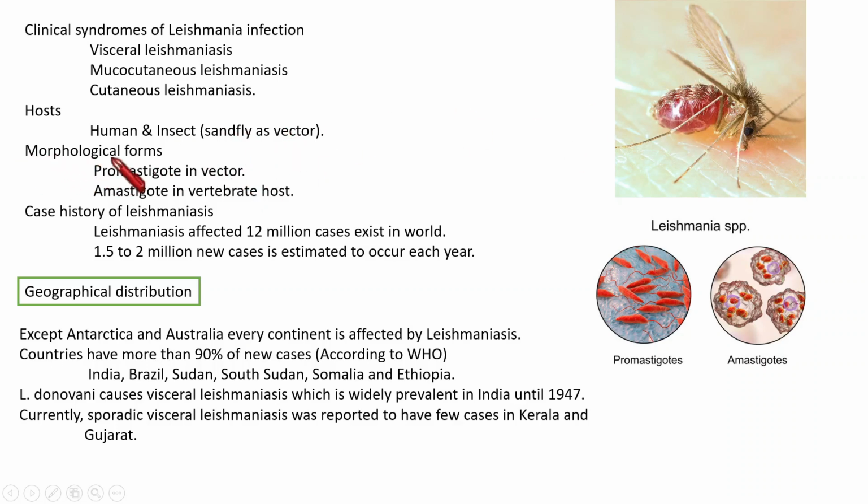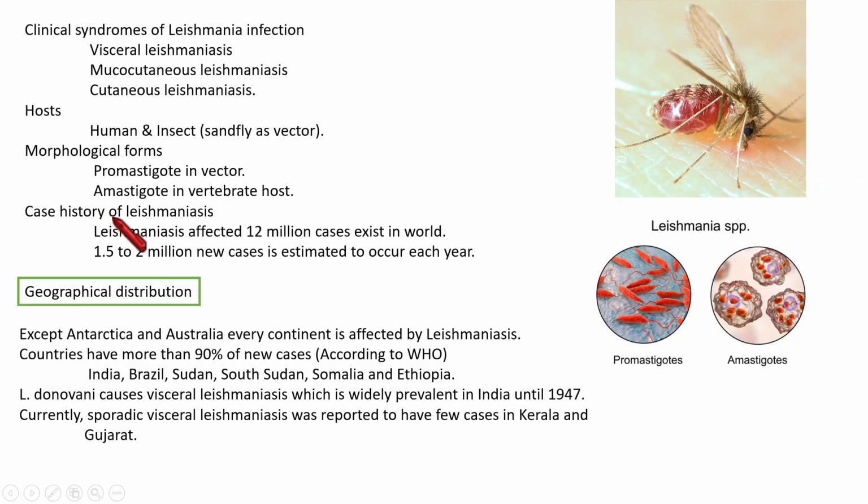And there are two morphological forms for this Leishmania. They are the promastigote form and the amastigote form. Their pictures are shown here. This is the promastigote form and this is the amastigote form. The promastigote form is usually found in the vector, the sandfly's body. And the amastigote form is found in the vertebrate host like human.